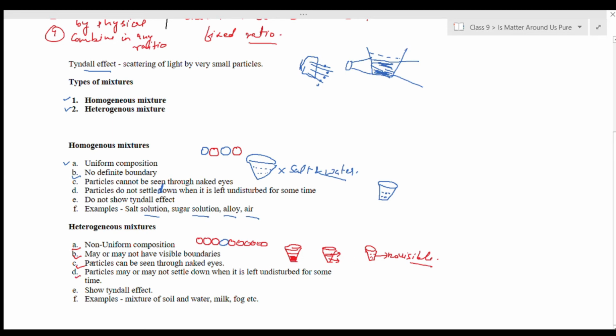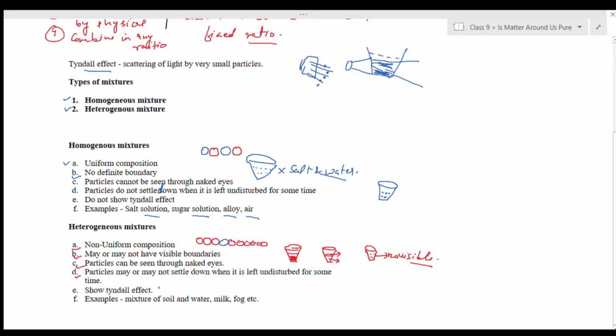The next property of heterogeneous mixtures is that the particles may or may not settle down when left undisturbed for some time. For example, when you leave a mixture of sand and water undisturbed for some time, the sand particles settle down at the bottom. Similarly, if you leave the mixture of oil and water for some time, the water will be at the lower end, whereas the oil will float on it. So they may settle down, and in some other cases, such as milk, they won't settle down. So the particles may or may not settle down.